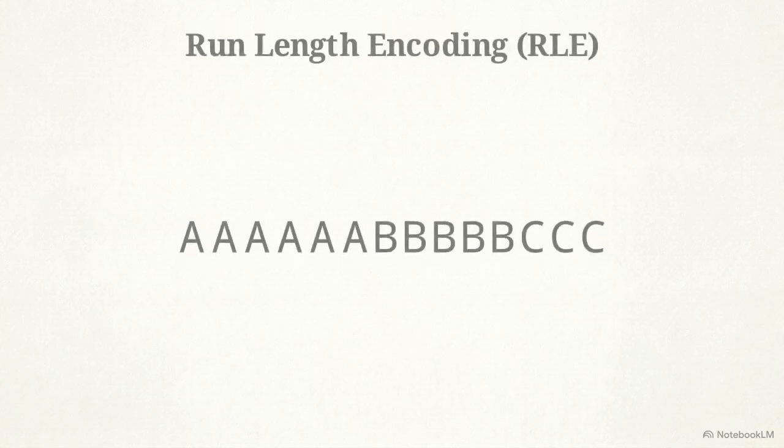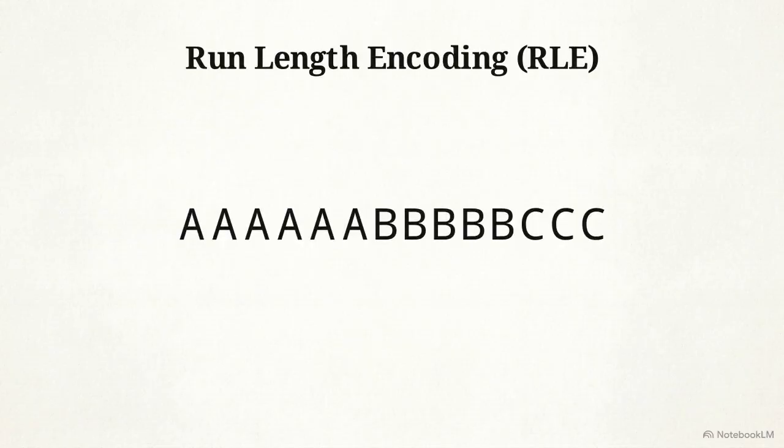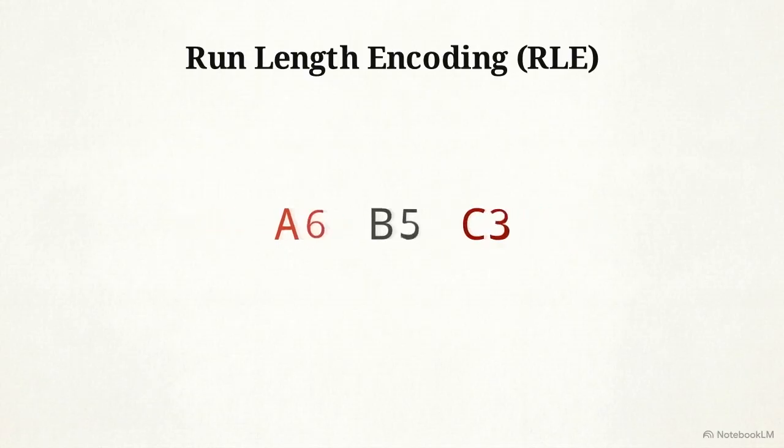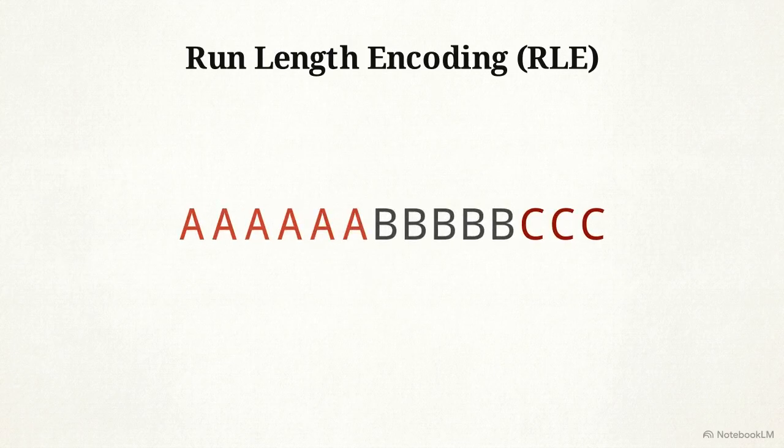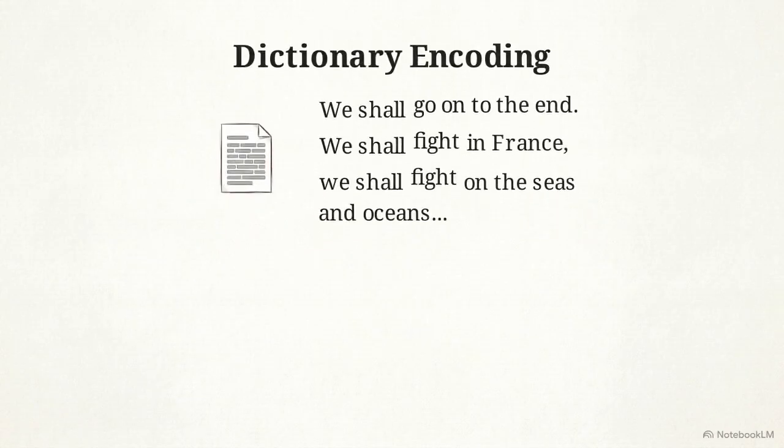This is where techniques like run-length encoding, or RLE, come in. RLE targets continuous blocks of repeating data. Instead of transmitting 6 A's, 5 B's, and 3 C's individually, the algorithm replaces the repeated values with a single character followed by its count. RLE struggles to shrink files with little repetition, but it excels at perfectly preserving structure. The receiving computer simply unpacks the count variables, reversing the exact string.